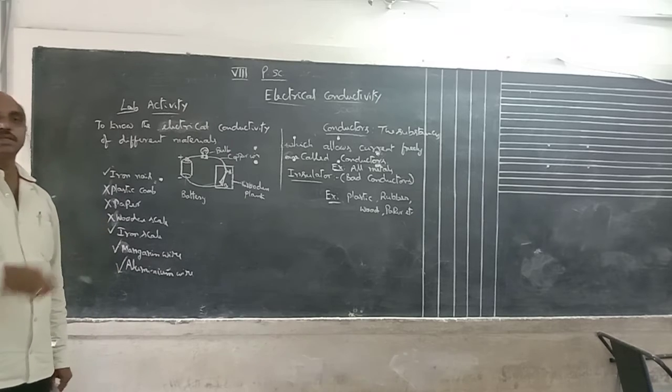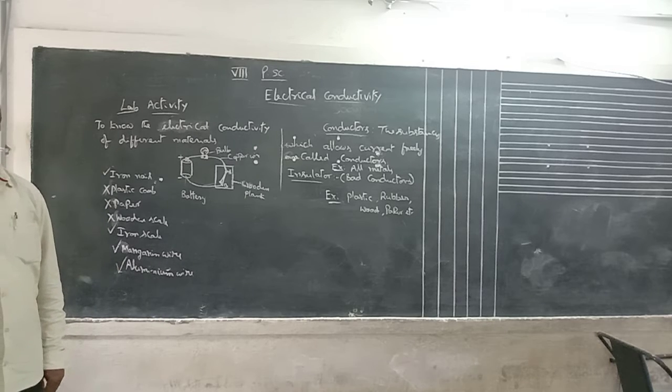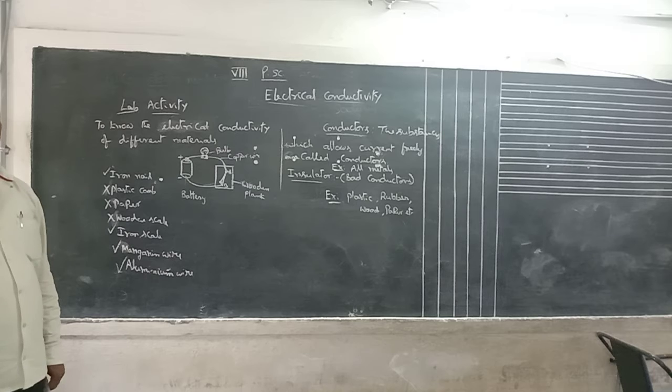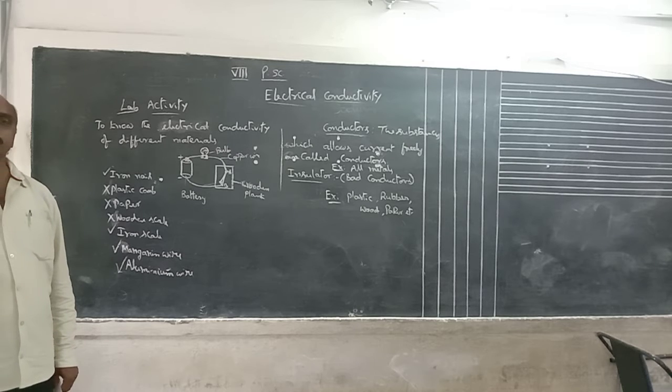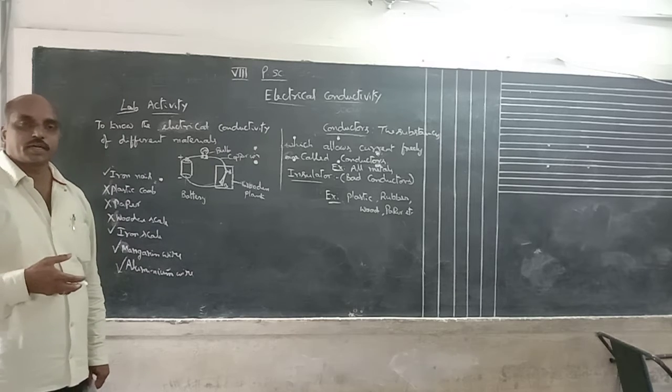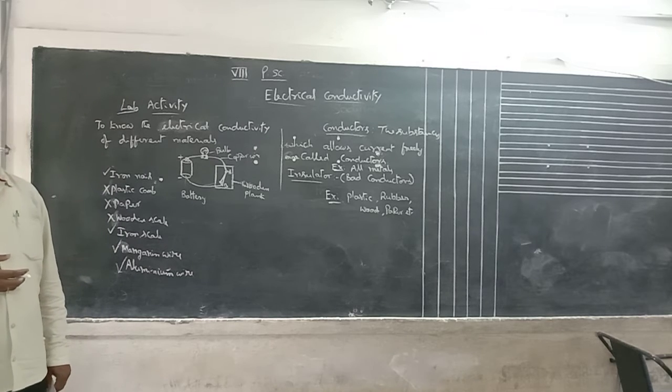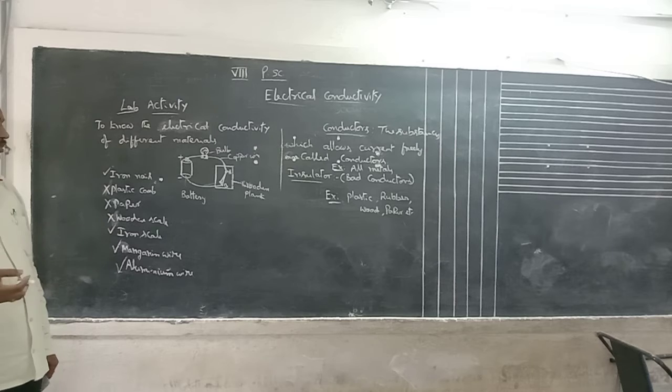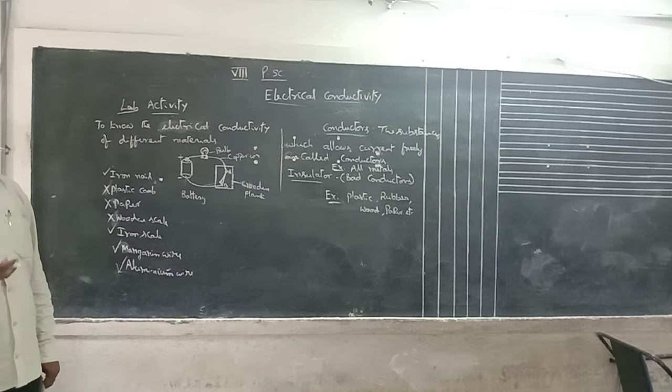Why do these act as good conductors or insulators? That is based on the free electrons. Some materials have free electrons in them, and only then do they behave as good conductors. Some do not have free electrons, so those materials act as bad conductors, that means insulators.